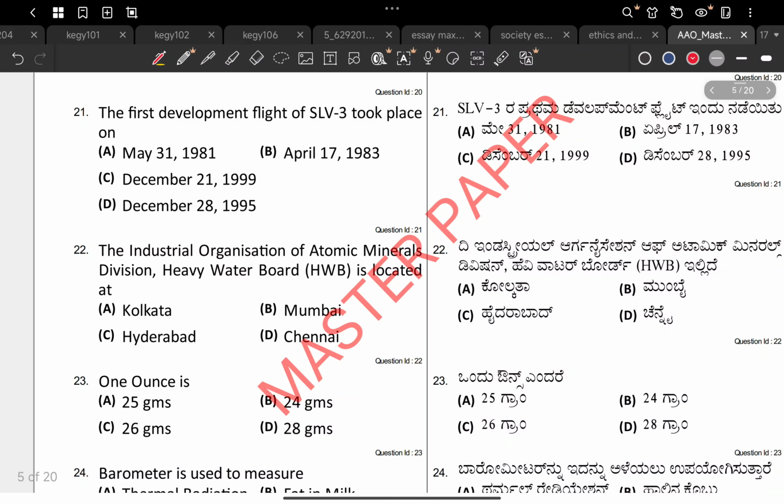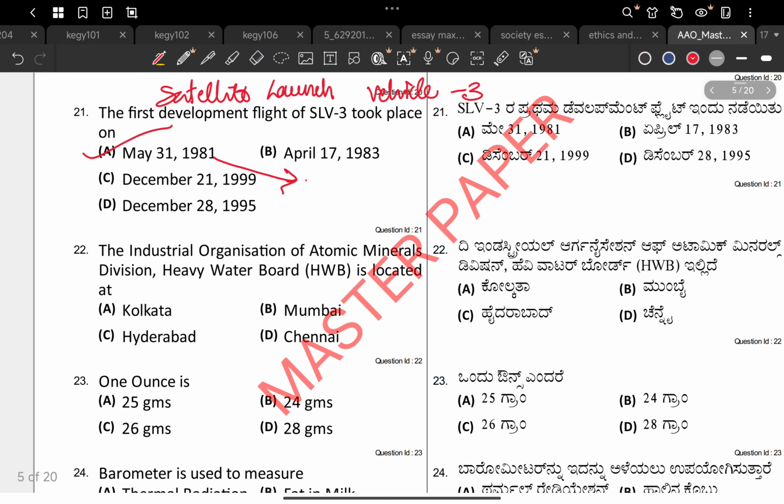Moving on to the 21st: the first development flight of SLV-3 took place on. SLV-3 means Satellite Launch Vehicle 3. The dates are very confusing. A, May 31, 1981. B, April 17, 1983. C, December 21st, 1999. D, December 28, 1995. We can't do anything, we just have to know. So it is May 31st, 1981.